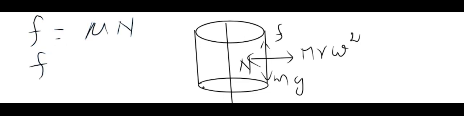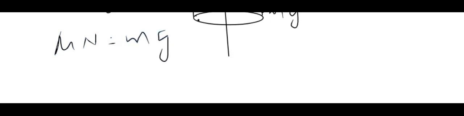Now the frictional force is given by F is equal to mu N. Also, the frictional force balancing the weight is given by F is equal to mg. So we can now equate both. That would give you mu N is equal to mg. Now in the place of N we can put m r omega square.